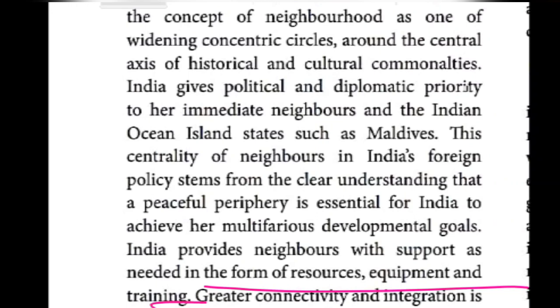Okay, so that's what I am telling. India is following a good neighbor policy. Yes, good neighbor. It needs a peaceful environment, and that's what they are doing. So India supports its neighboring countries in the form of resources, equipment and training. These are the things.